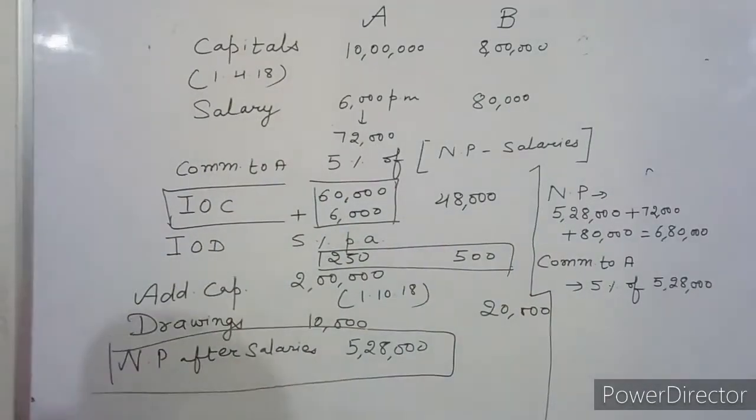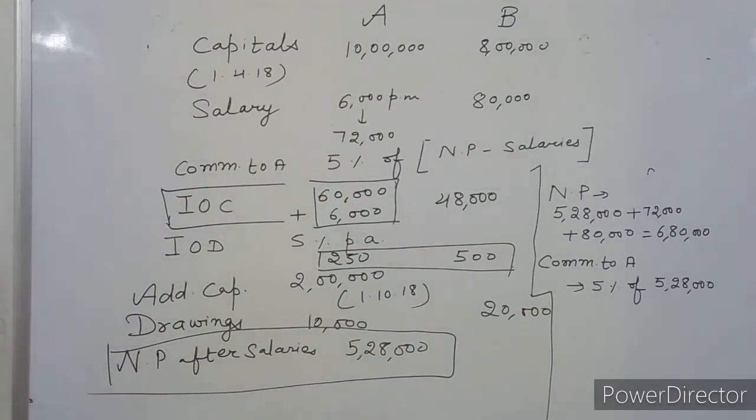These are the calculations that you are required to do in this question: salary, commission to A, interest on capital, interest on drawings. Now, we will proceed with preparation of P&L appropriation account.